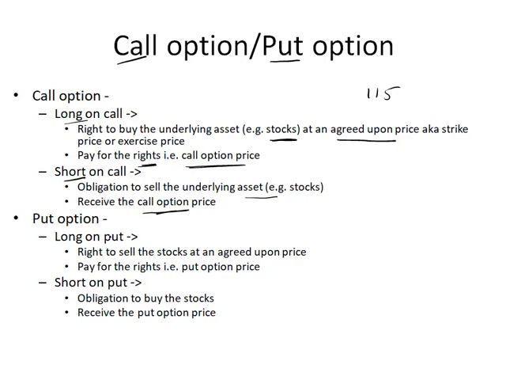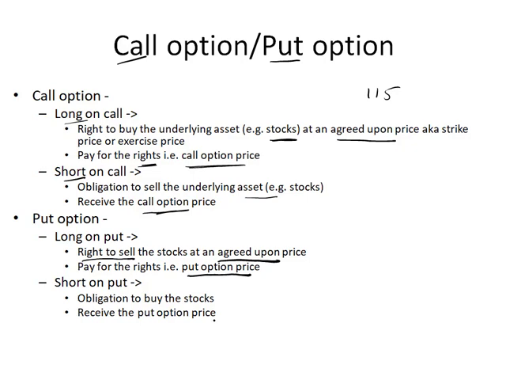Similarly, we will have the put option. In the put option we have the long on put party and the short on put party. Long on put means the right to sell the stock at an agreed upon price, and to gain that right and not have the obligation, the long on put party has to pay the premium to the short on put party. The short on put party is the opposite to the long on put party, and they will have the obligation to buy the stock, and they will receive the put option price or put option premium.